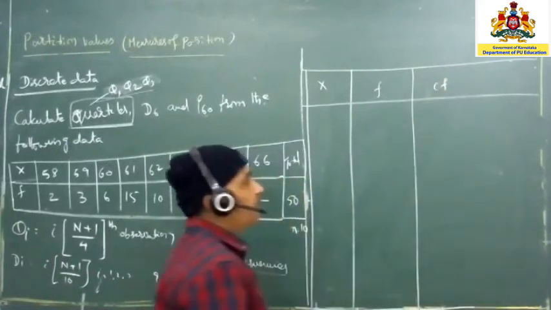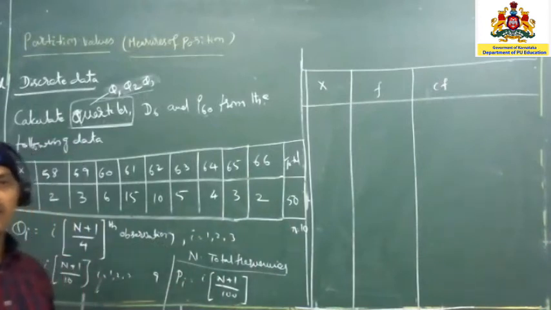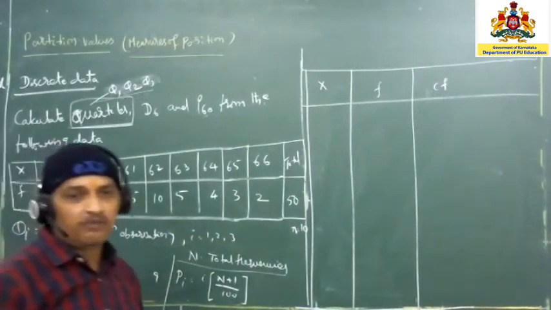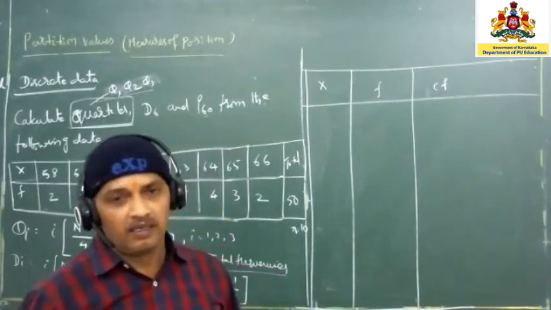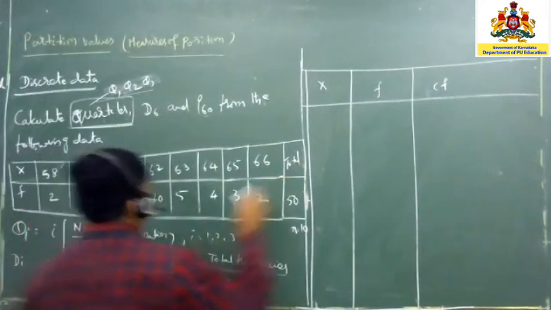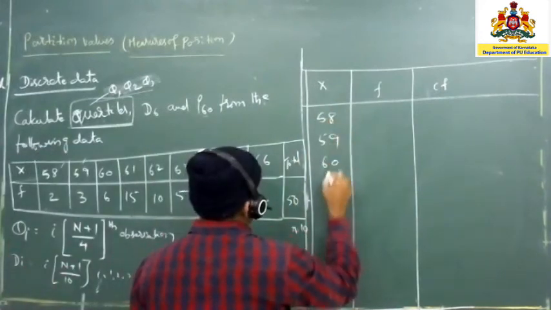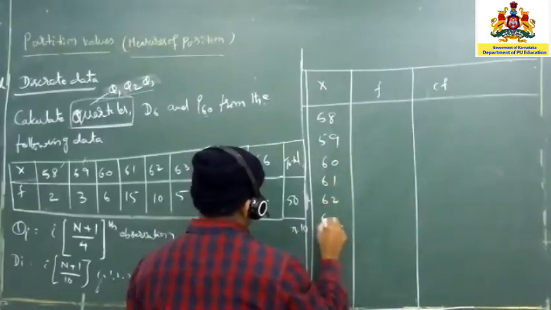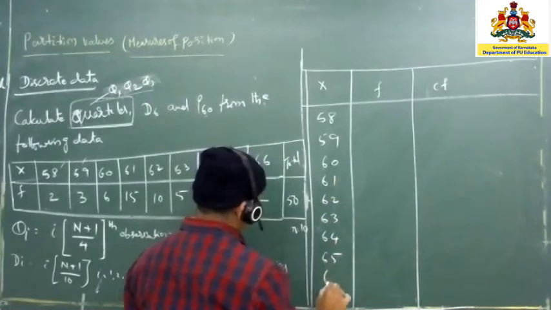CF is cumulative frequency. What is a cumulative frequency? When one frequency is added to the other frequencies, it's called a cumulative frequency. Cumulative is nothing but adding. So now all these values we are going to take here under the X: 58, 59, 60, 61, 62, 63, 64, 65 and 66.